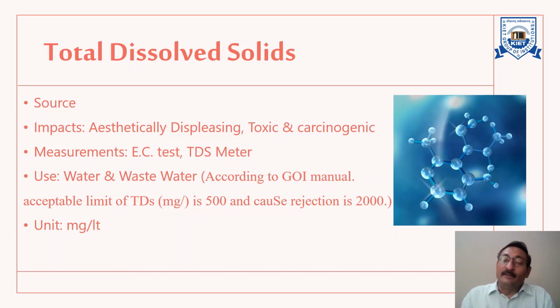The reading from your electrical conductivity meter in micromho per centimeter at 25 degrees centigrade, when multiplied by 0.65, will give you the total dissolved solid content in milligram per liter.